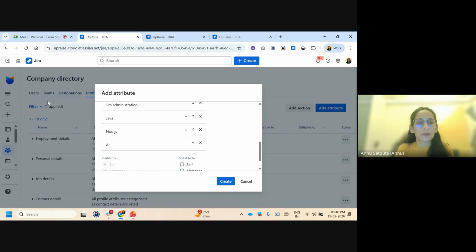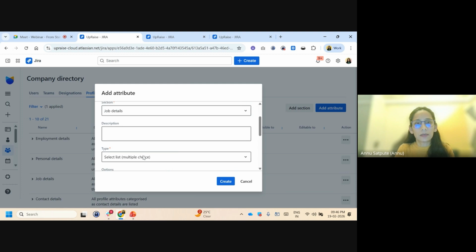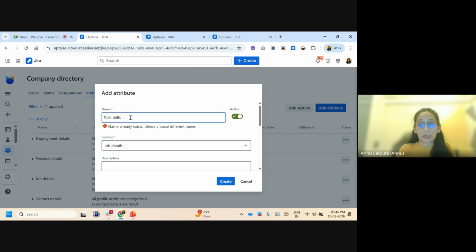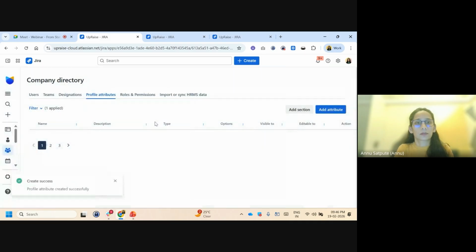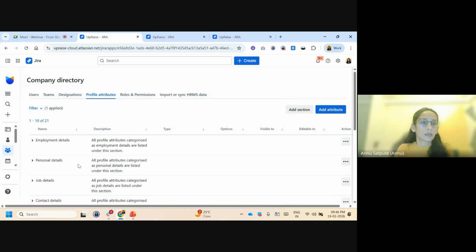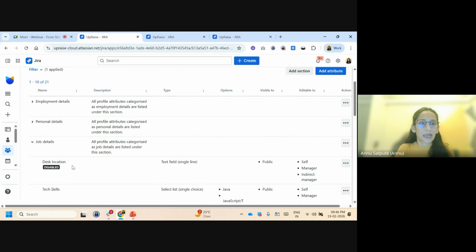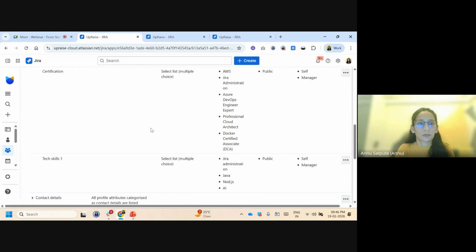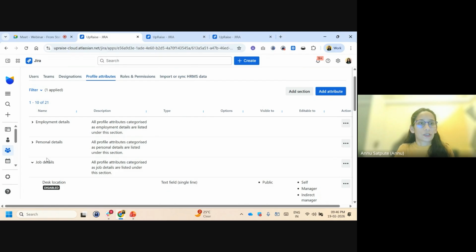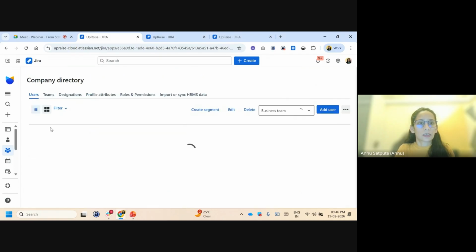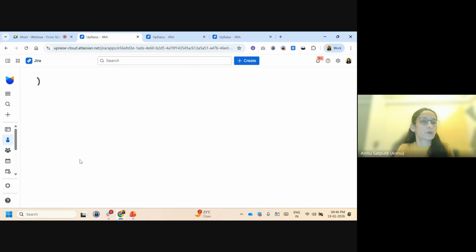When we go to any user profile, I guess I already have this one. I'll just quickly add a unique name, and text skills is added into that particular section here, right? And all of this data will be visible on the user profile as well.